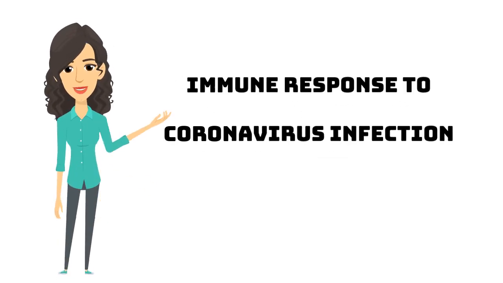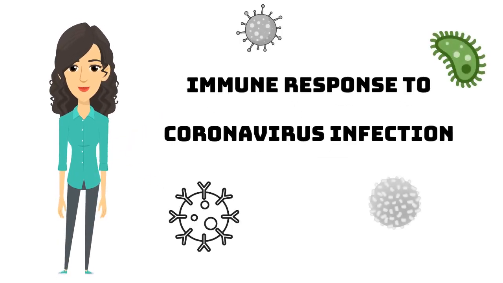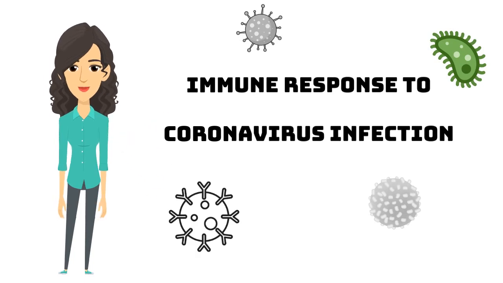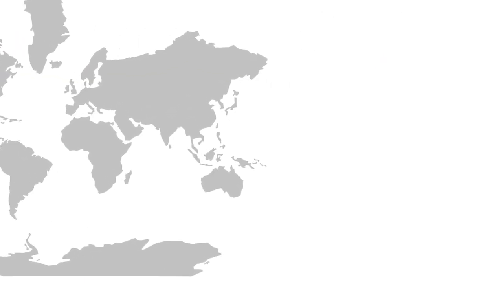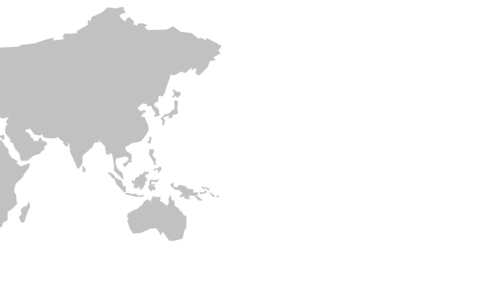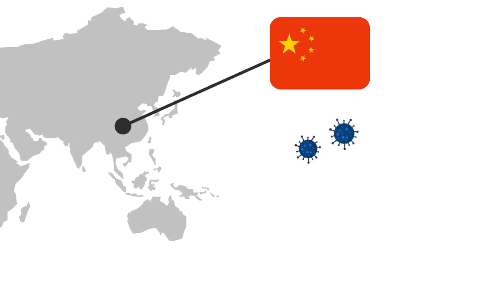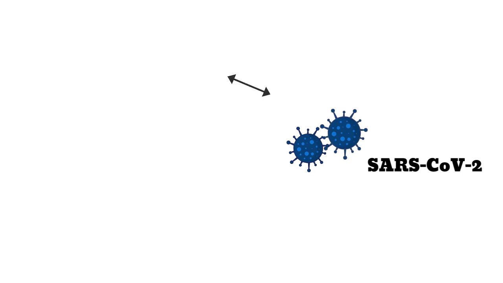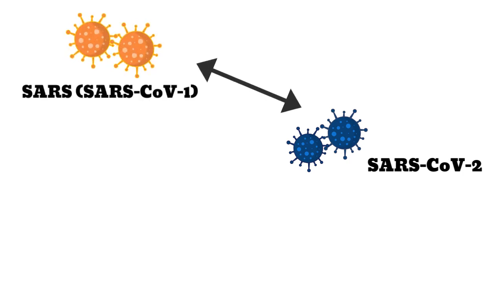Hi everyone, we are going to talk about immune response to coronavirus infections. Coronavirus is an animal virus that can be harmful to humans. In December of 2019, China reported an outbreak of a new coronavirus called SARS-CoV-2. The origin of SARS-CoV-2 was found in Wuhan city. SARS-CoV-2 is closely related to SARS-CoV-1 and MERS-CoV.